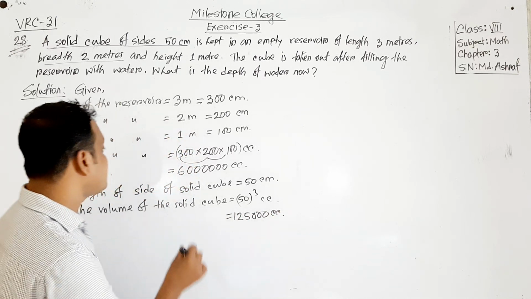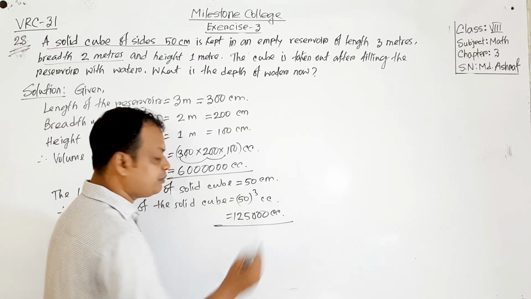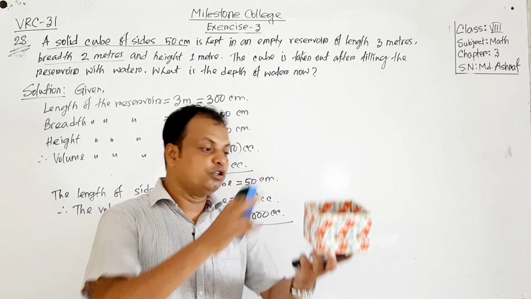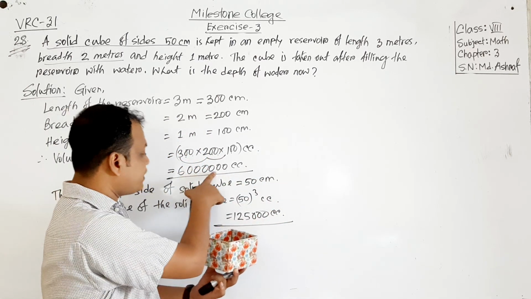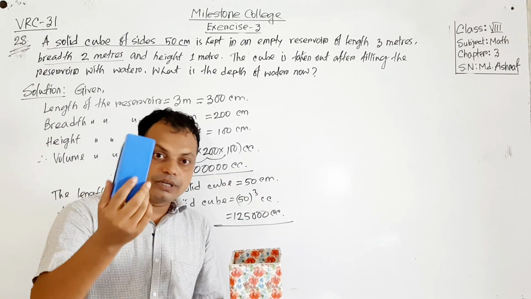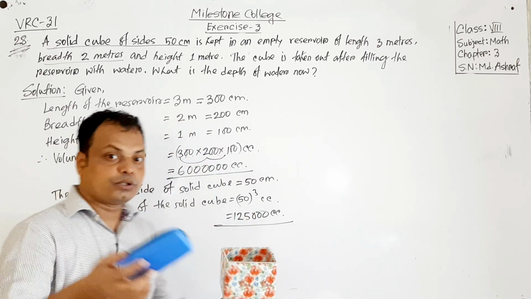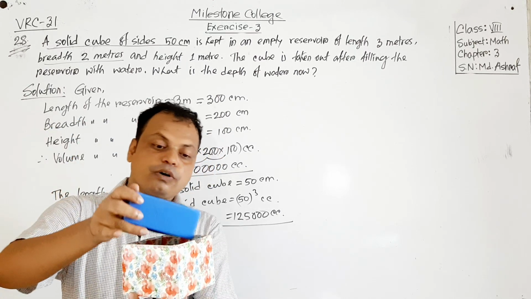Okay. So this is the volume of the reservoir, and this is the volume of the solid cube. So we kept the solid cube in the reservoir.